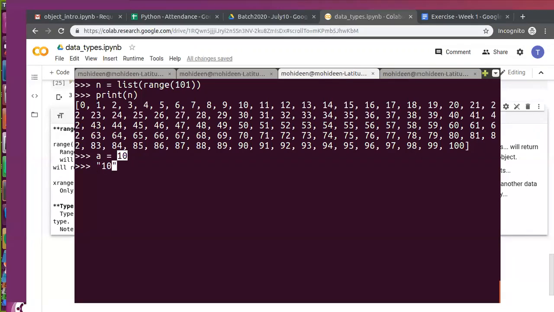So you can keep a number inside quotes, right? So this is possible. To convert into string, we have to use a built-in function called str. Pass your input, and your integer becomes a string. Got it? You can convert anything into a string. So for example, I have a list with numbers. Is it possible to convert it into a string? Yes, it is, because a string is nothing but keeping something inside quotes. That's it.